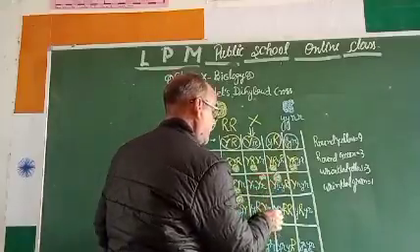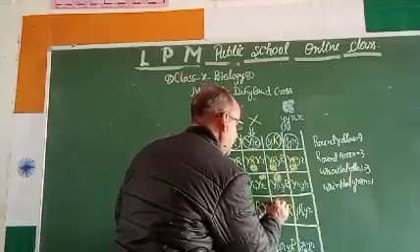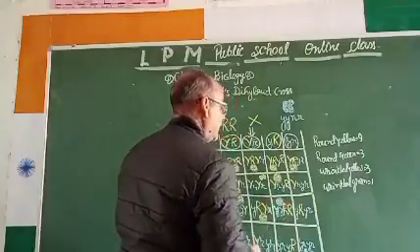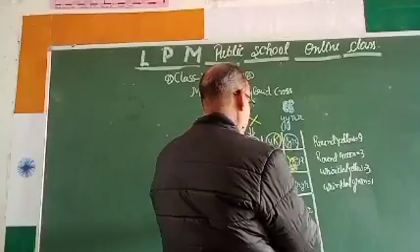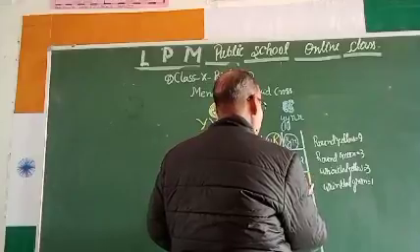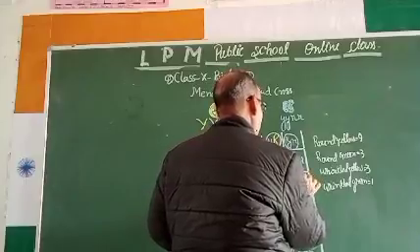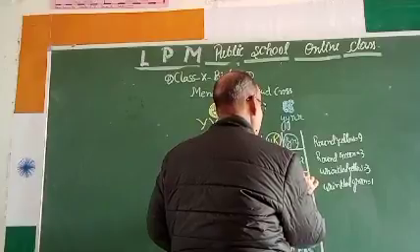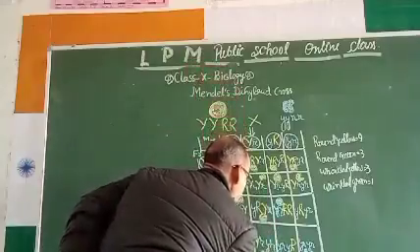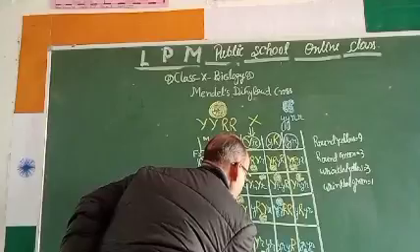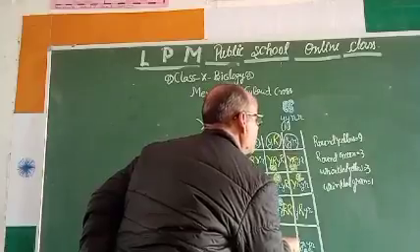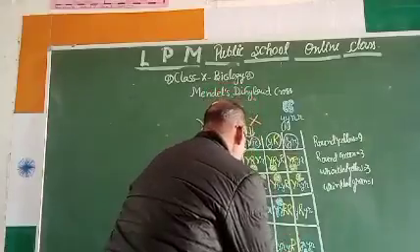Then round green he got round green. Okay, he got wrinkled yellow. Something like this, wrinkled yellow. He got wrinkled yellow, and one more he got wrinkled yellow, that is here. And this is the round green.